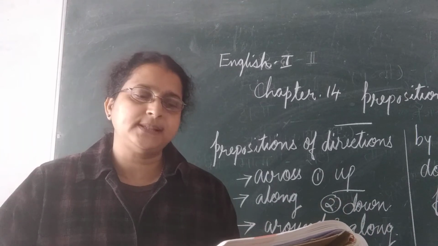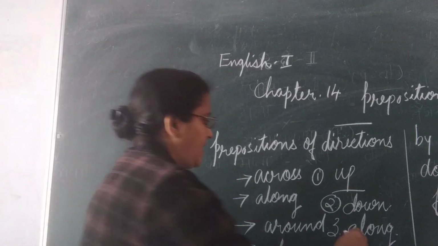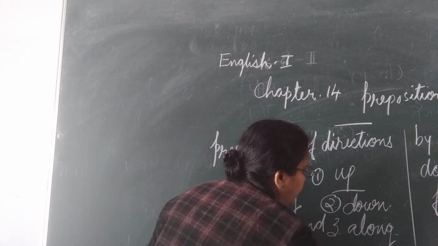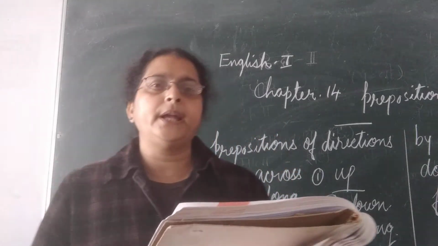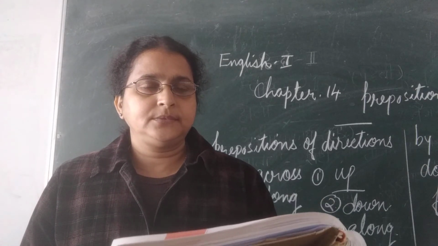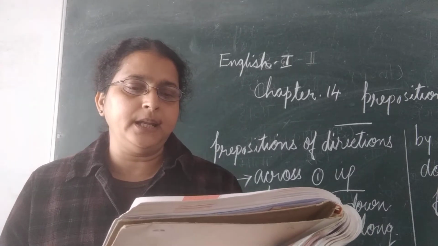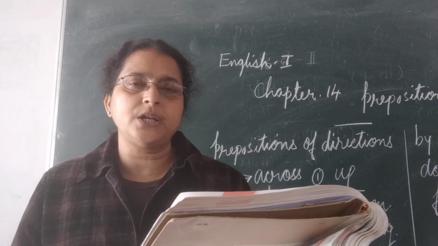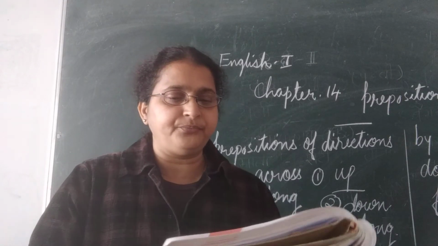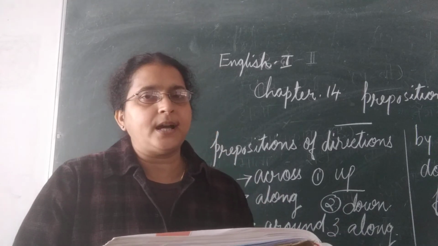We have to go around it, A-R-O-U-N-D. Now question number 5. Dash Delhi, I will take a train, dash Patna. From Delhi, the beginning of an onward movement. From Delhi, I will take a train to Patna.